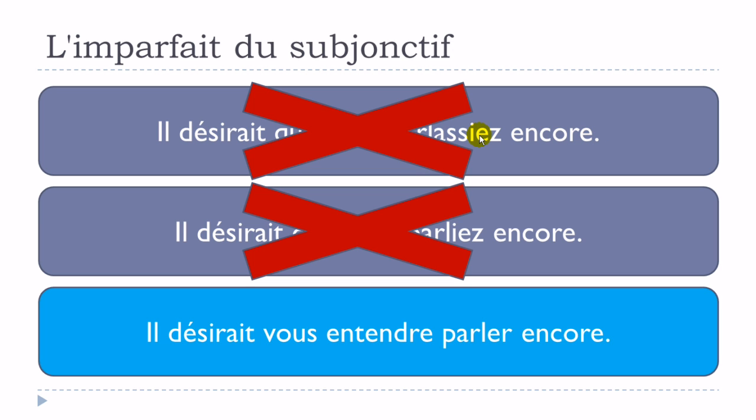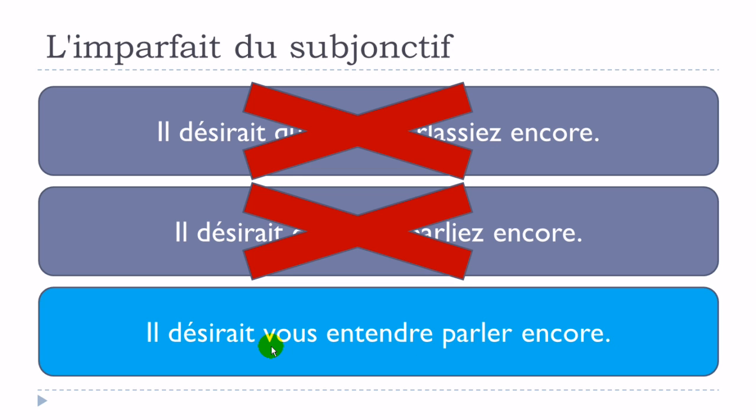This imparfait du subjonctif for vous is quite heavy and it's not used. The second one is not possible because it's not correct. And this is the reason why we tend to use a structure.